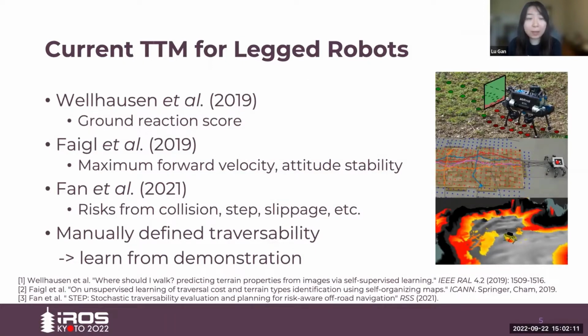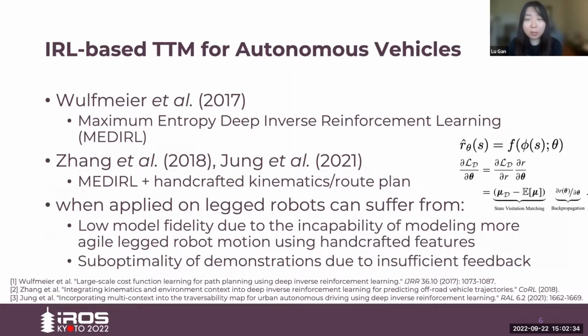These works all use manually defined quantities as traversability cost and learn it in a self-supervised or supervised fashion. However, the manually defined quantity may not fully capture the traversability the robot is experiencing. Therefore, we turn to inverse reinforcement learning to learn it from demonstration. Inverse reinforcement learning has been applied to traversability modeling for autonomous vehicles. These works model traversability cost as a negative reward function and use the maximum entropy deep inverse reinforcement learning algorithm to solve it.